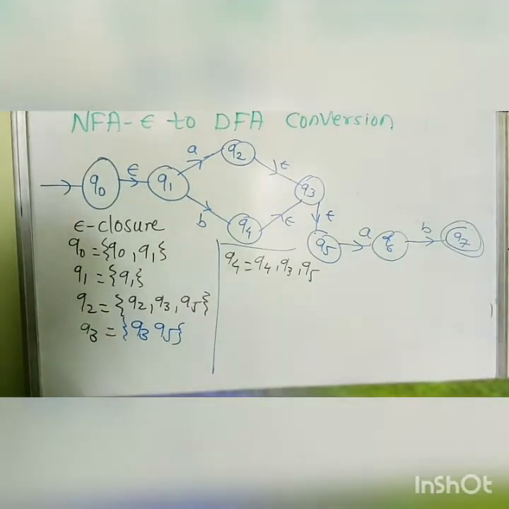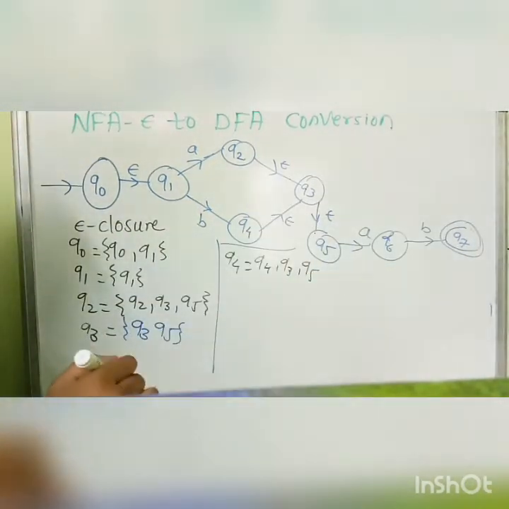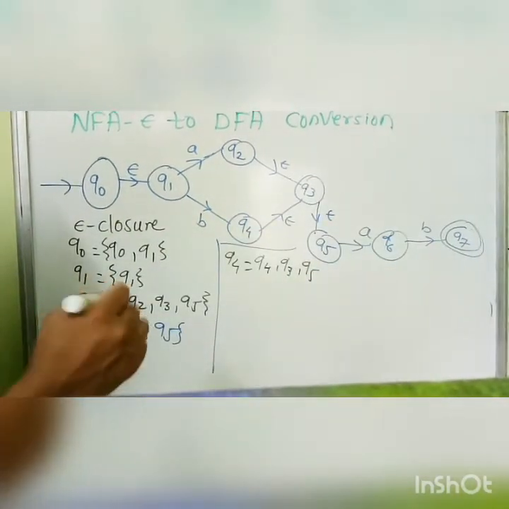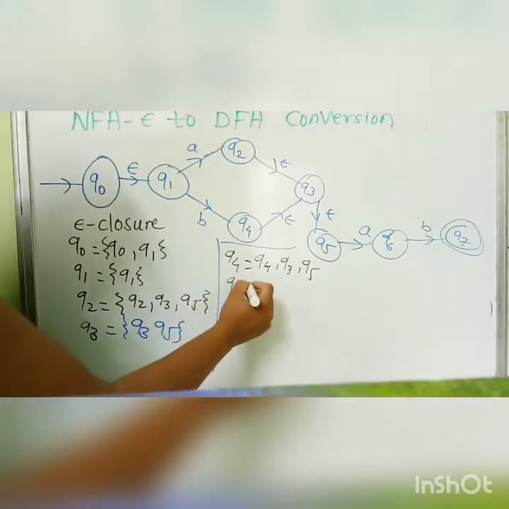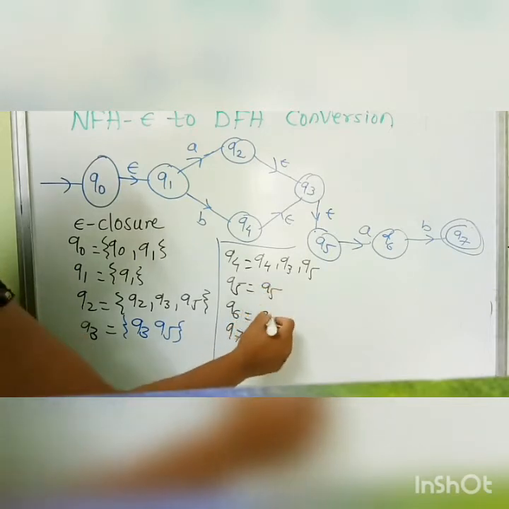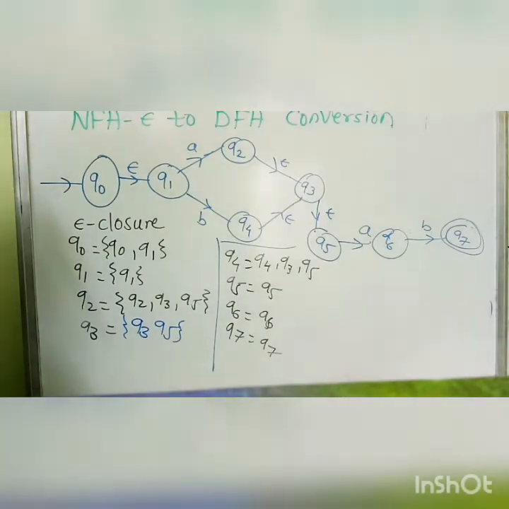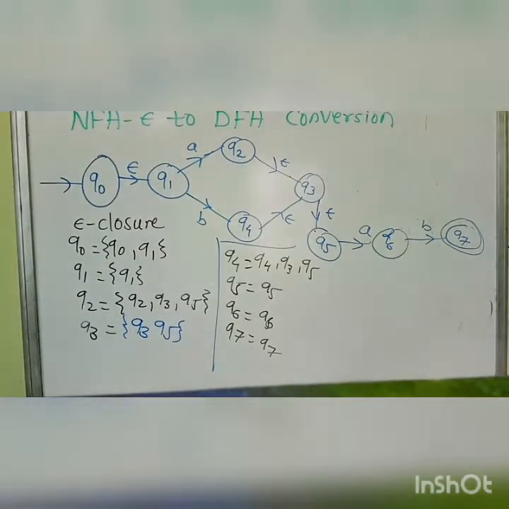Therefore, as we are seeing here, Q5, Q6 and Q7 are not connected by any epsilon with each other. So all three states, Q5, Q6 and Q7, have only themselves in their epsilon closure. So this is the first step to convert NFA to DFA.